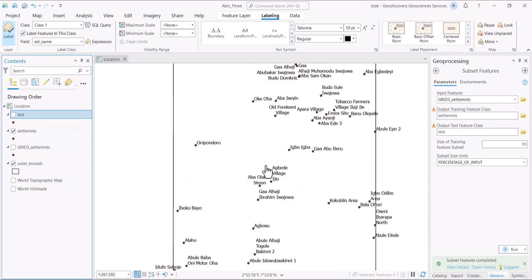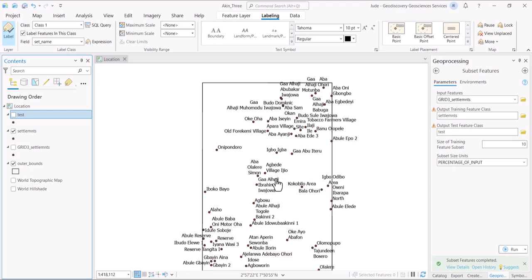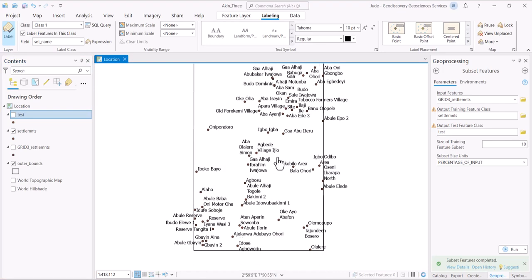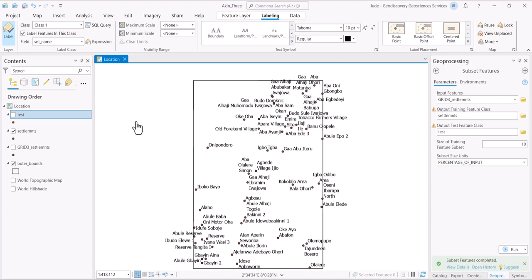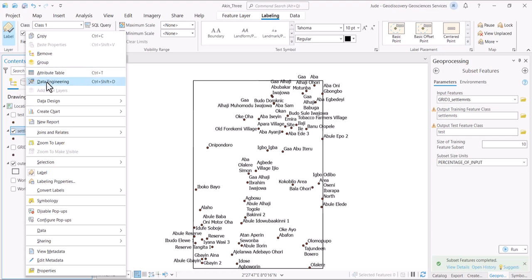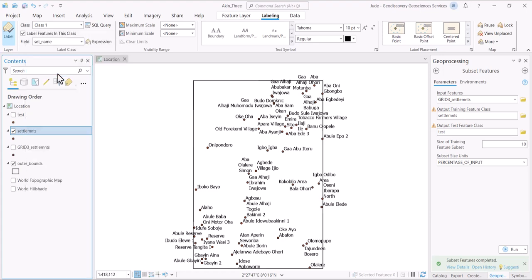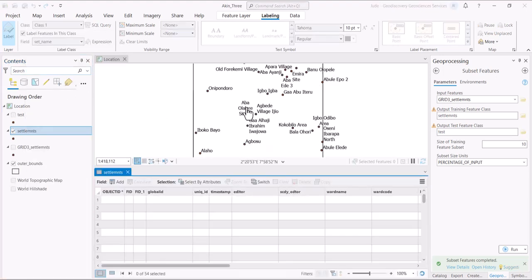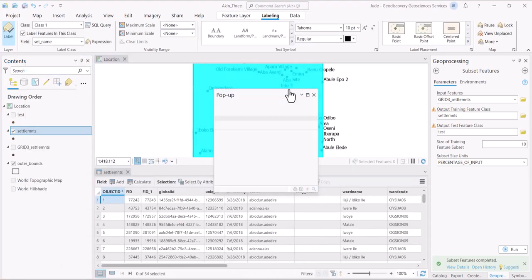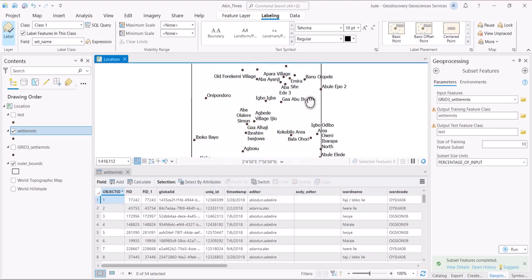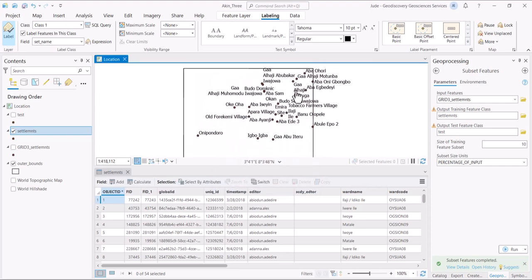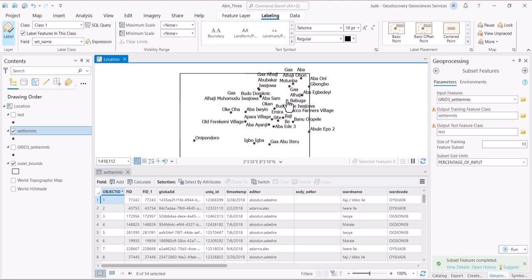So we have the settlement, and this is how it is, although it still looks too plenty. So what we're going to do is manually edit them now to remove some. We have to open the attribute layer and manually remove some that may be stopping us from doing smooth. So I will pause the video in order not to make it long.